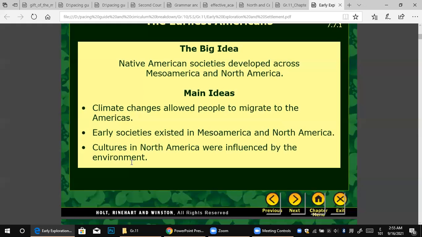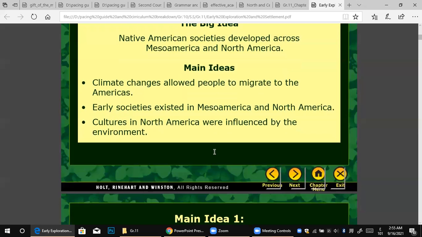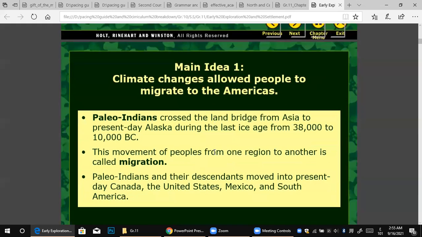So cultures in North America were influenced by environment. The place you live influences yourself and your character.